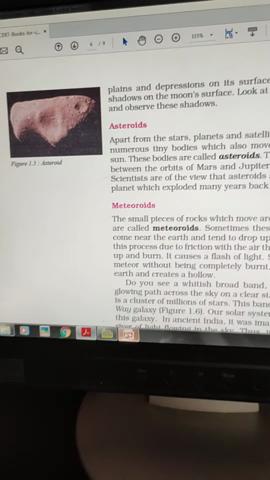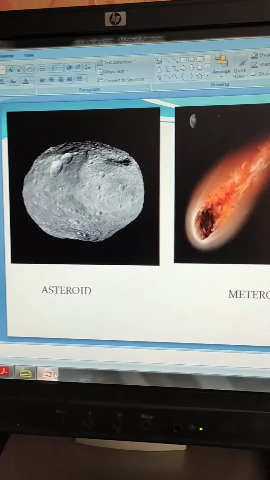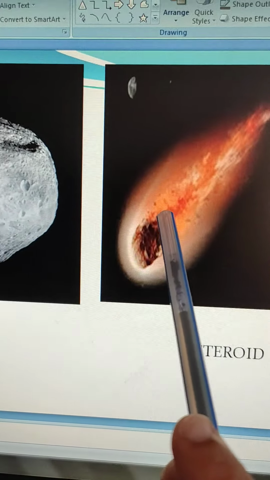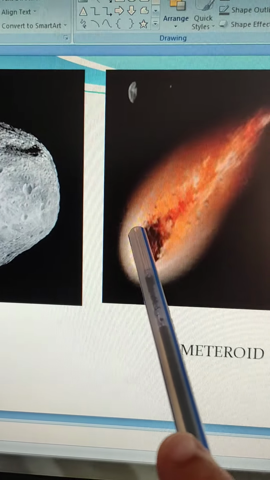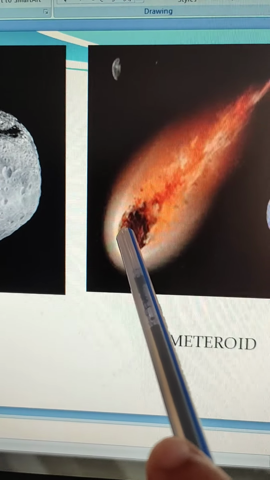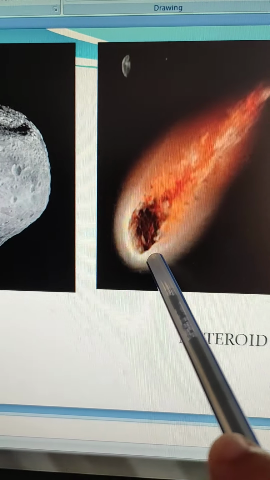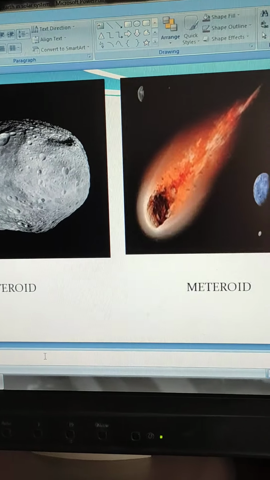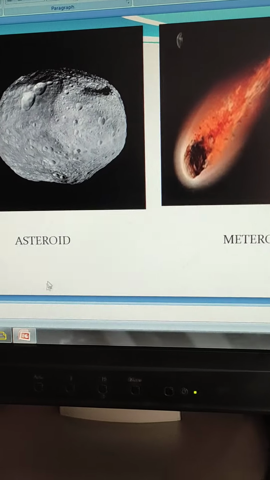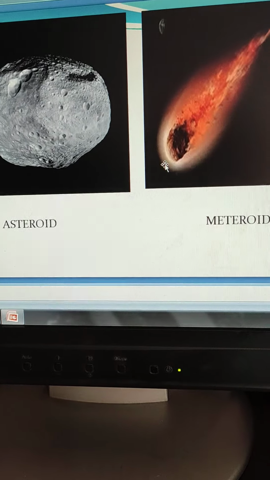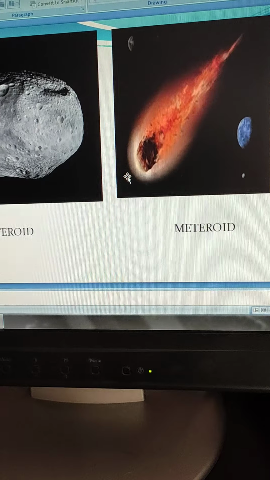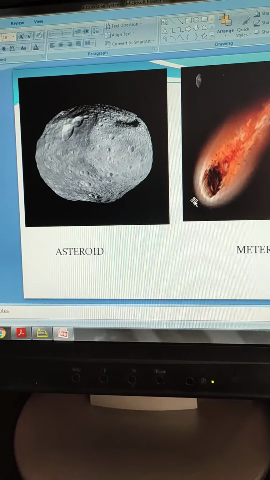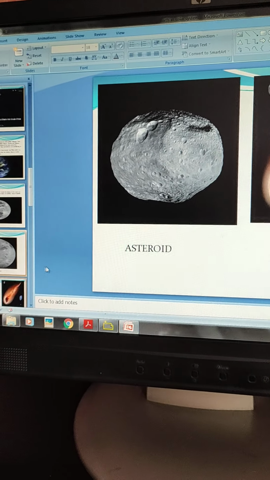Okay, so I'll show you the picture of meteoroid. This is how the meteoroid burns when it falls upon the earth, when it goes through the layers of atmosphere. Okay, you must have seen a thing that is called Tootta Tara. Actually, Tootta Tara is what? It is a meteoroid. Okay, it is not that stars are falling on earth.